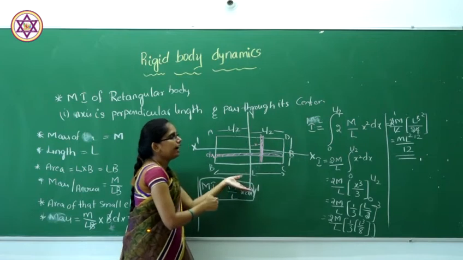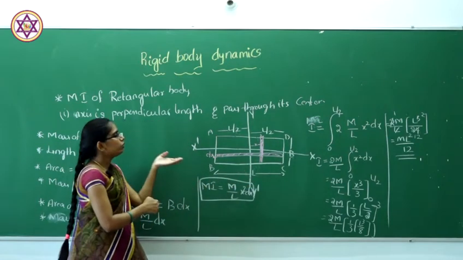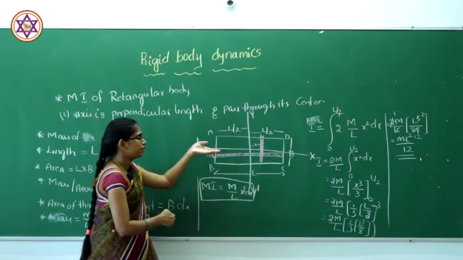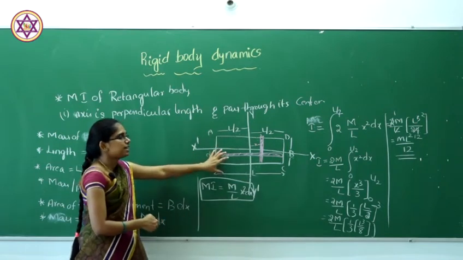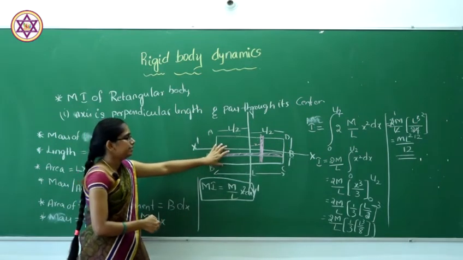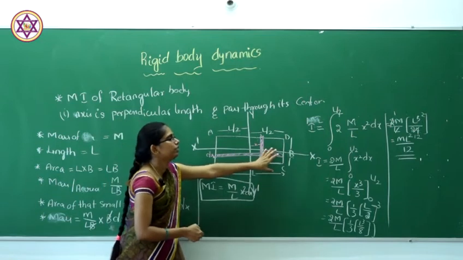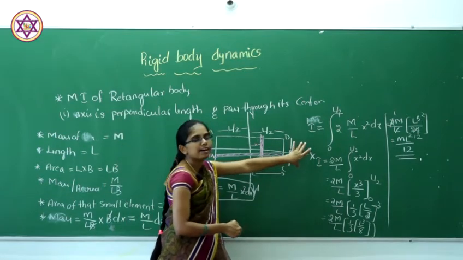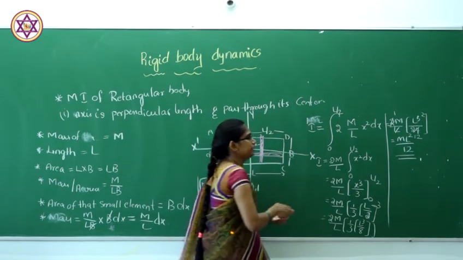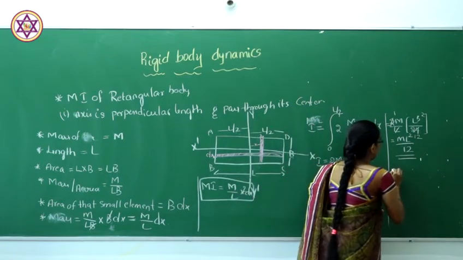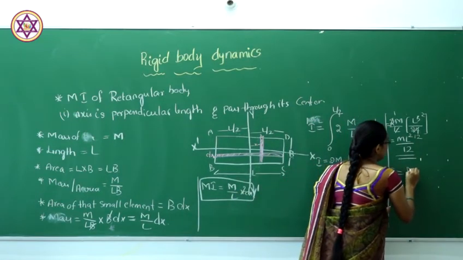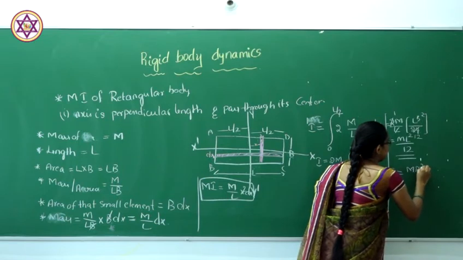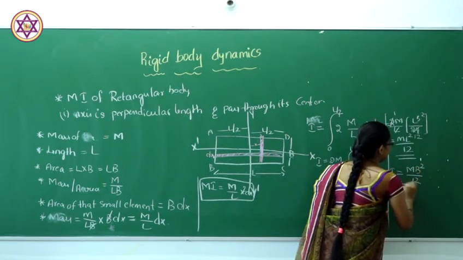So if they ask to find the moment of inertia of the rectangular body, the axis passes through the center and perpendicular to the x dash axis or perpendicular to the breadth, the total moment of inertia along the breadth will be mb square divided by 12.